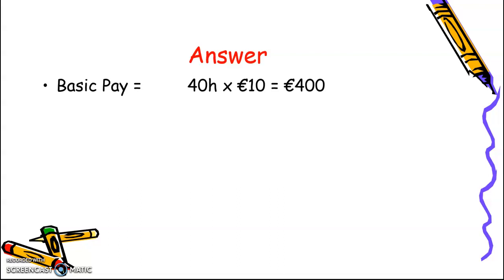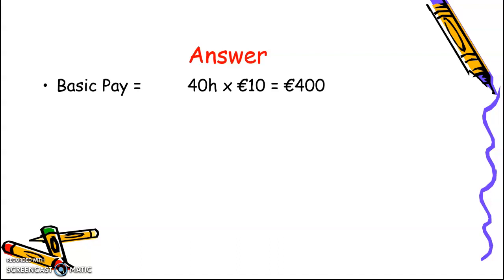Now, what was her overtime? Well, remember, didn't she work 46 hours? So therefore, how many hours extra did she work? 6. And what rate is she being paid for that overtime? Time and a half. Now, what is our €10 wage at time and a half?